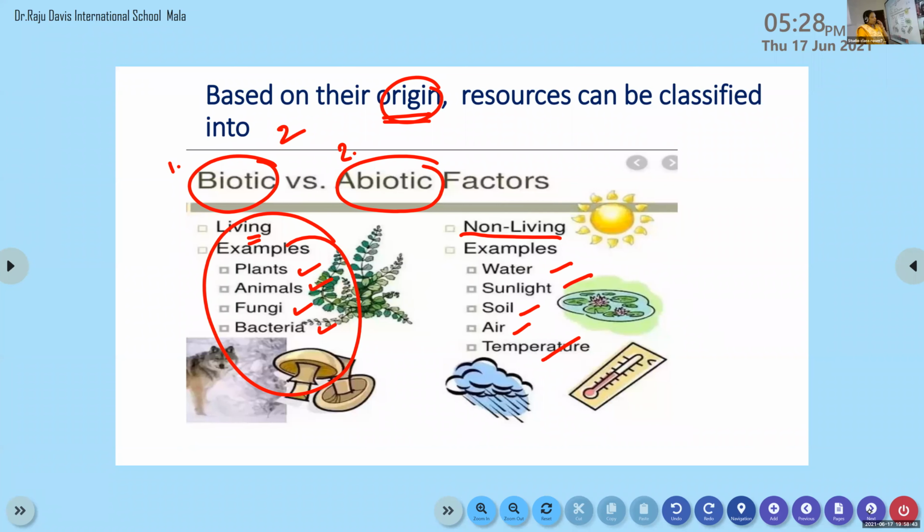Okay, today I will send the notes. At the same time, I will also send, as you said, 5 short one-word answers and 3 short answers, isn't it? Yes, ma'am. Are you happy? Yes, ma'am.